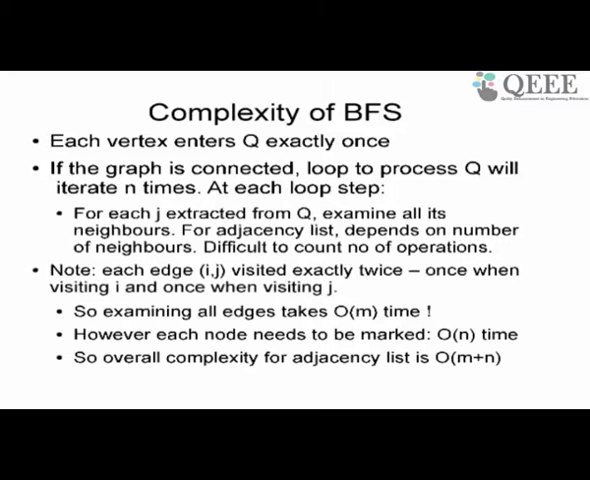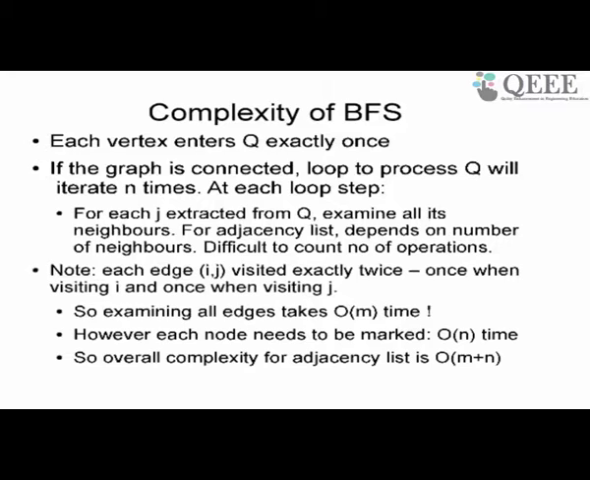But there is a better way of counting. Note that the breadth first search algorithm will visit every edge exactly 2 times. When will it visit an edge? It will visit an edge when it enters the edge from the source. So let's say UV is an edge. When you come and visit U, you look at the edge because you will look for the neighbors of U.